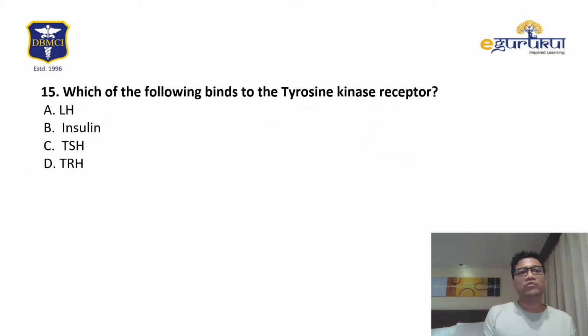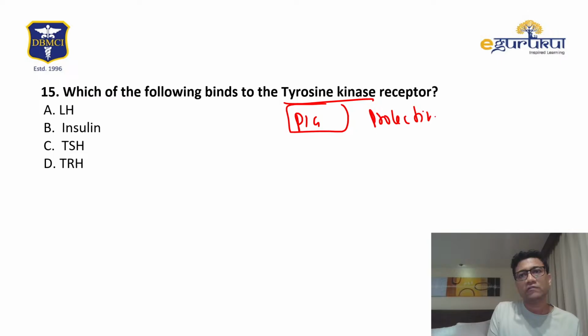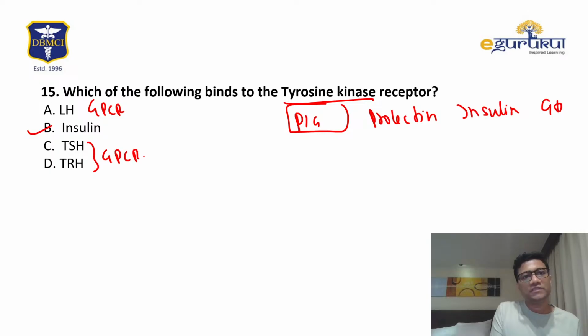Which of the following binds to tyrosine kinase? Remember, it's PIG hormones. What is PIG? Prolactin, insulin, and growth hormone. So we'll go for insulin. The others are GPCR. Very good, Dr. Prachi, you're right. Insulin is the right answer.